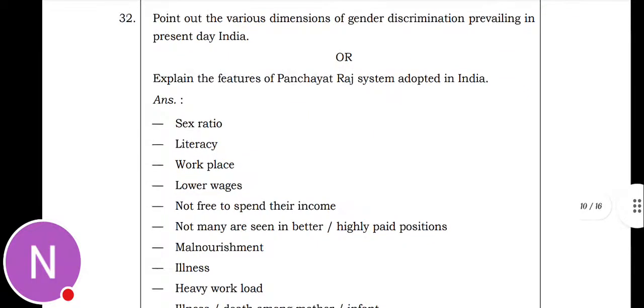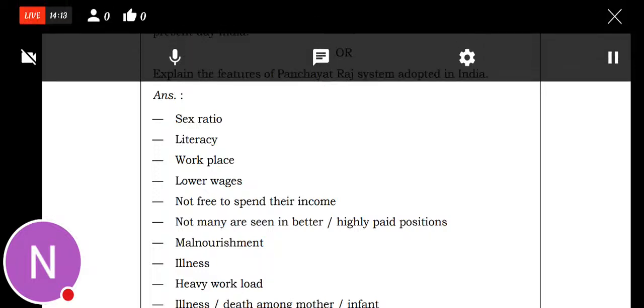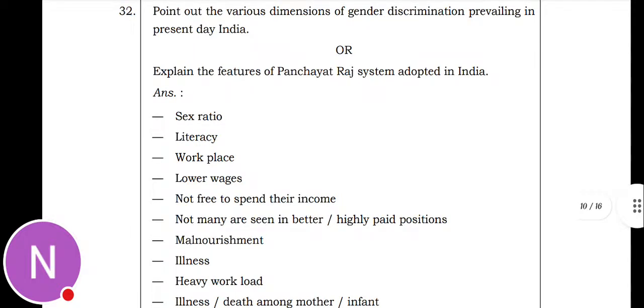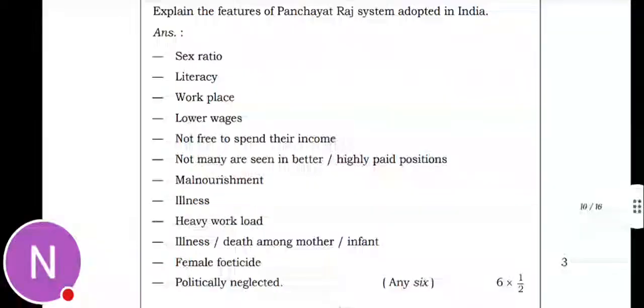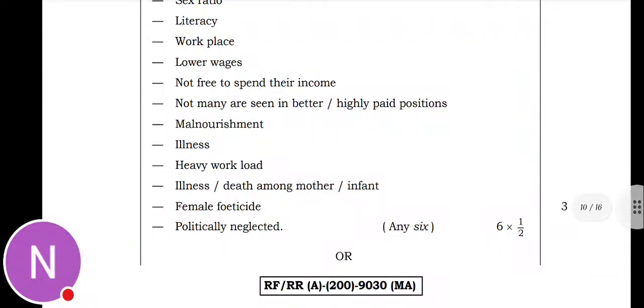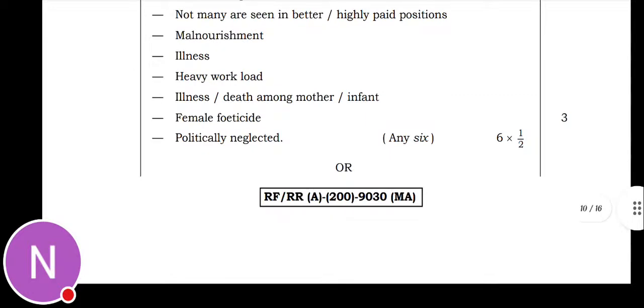Next point: various dimensions of gender discrimination in present day India, or we can also write, explain the features of the Panchayat Raj system adopted in India. So, the points on the various dimensions of gender discrimination in present day: sex ratio, literacy, workplace, lower wages, not free to spend their income, not many are seen in better positions, malnourishment, heavy workload, female feticide, politically neglected.